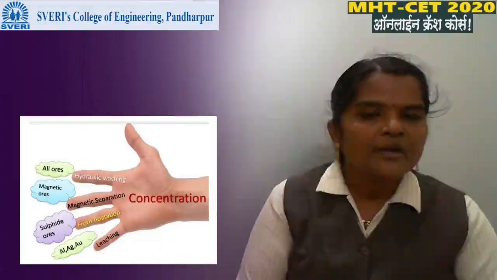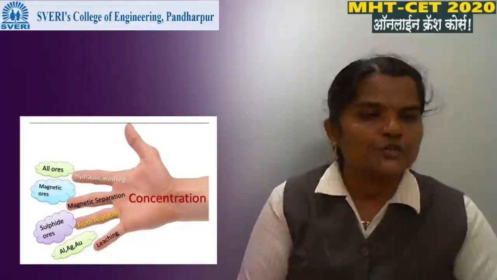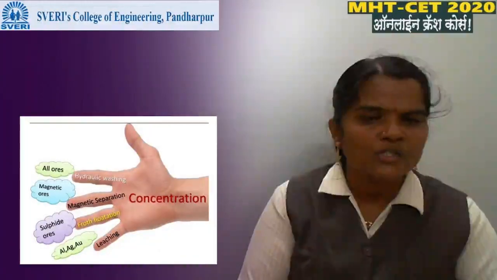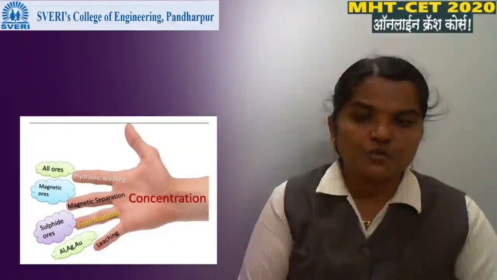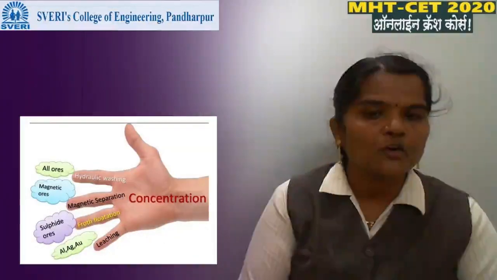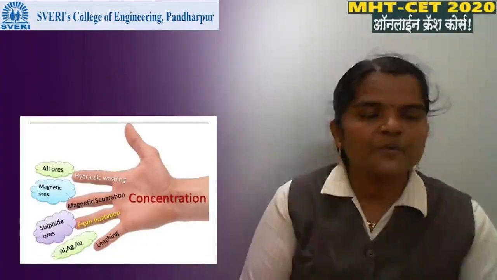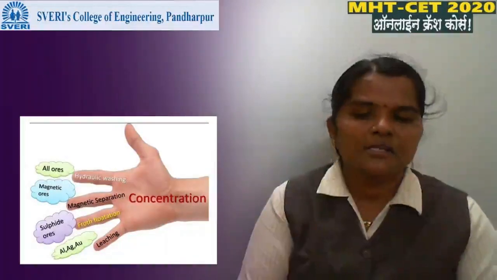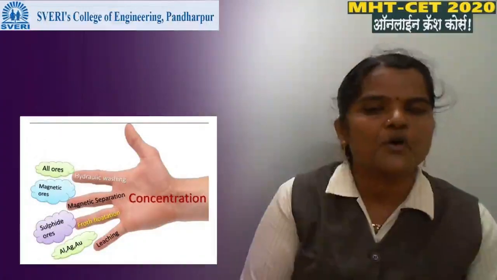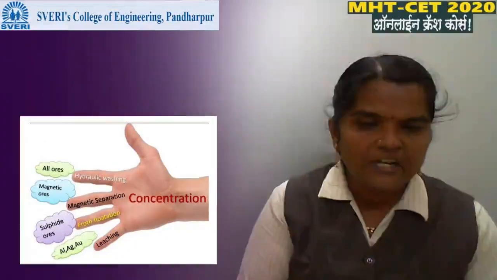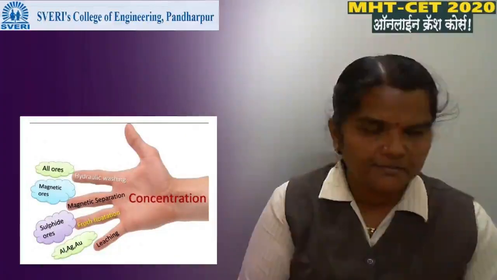Hydraulic washing method is used for all ores. Magnetic separation method is only used for magnetic ore. Froth flotation process is used for sulfide ore, and leaching process is mainly used for aluminum, silver and gold.